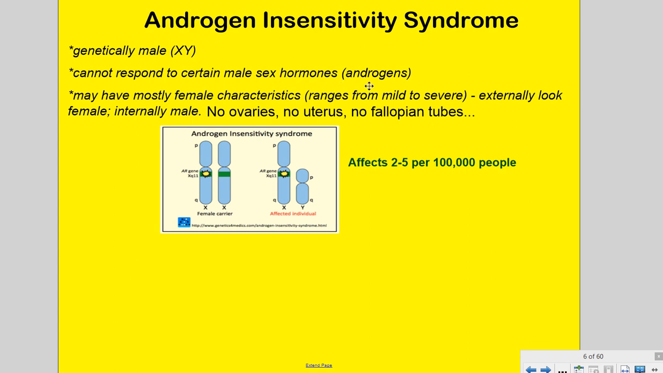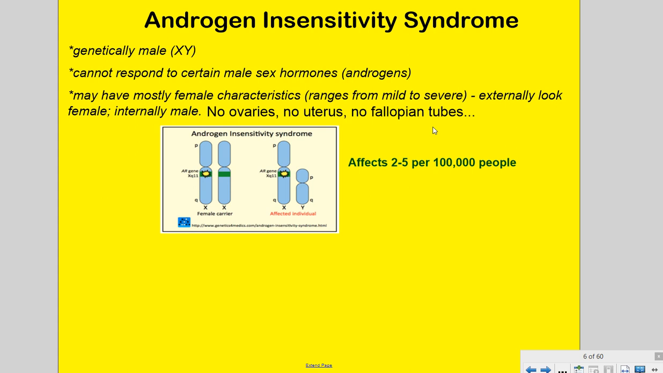But what happens is they can't respond to certain male sex hormones, and so they don't make those secondary male sex characteristics. So there are varying levels of severity of this syndrome, but in the most severe levels, what happens is individuals are born and externally they actually look female, and so when they're born, they may be mistaken for being a female and ultimately can be brought up as a female if the parents would not have any type of blood test or anything else to indicate that they are male.